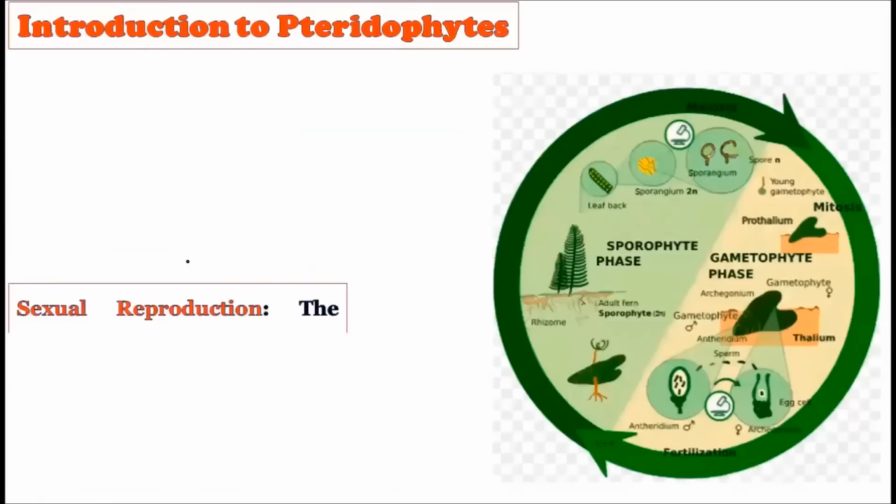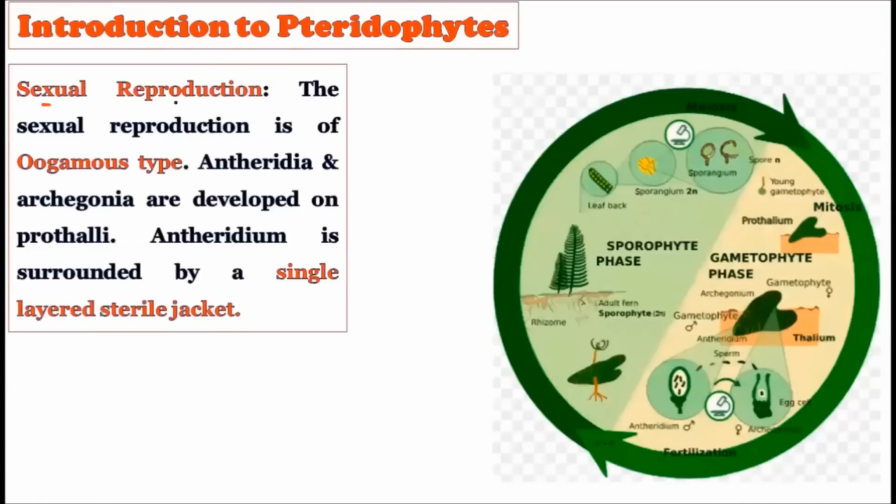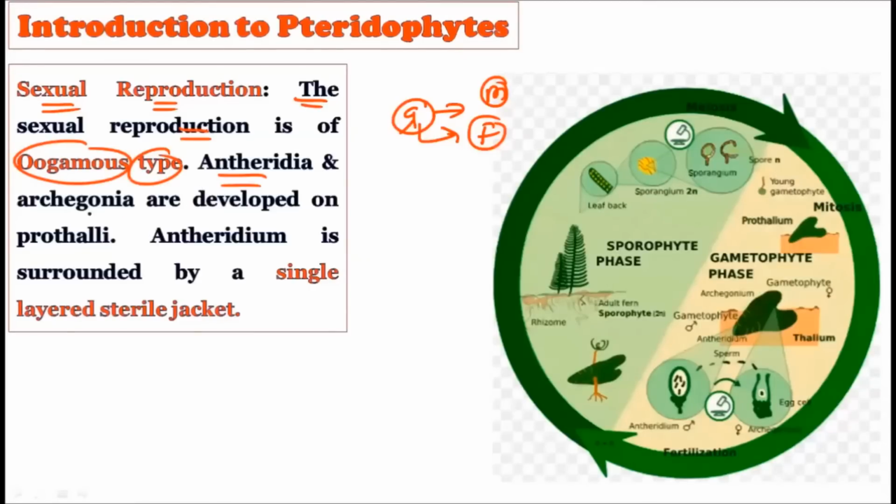So let us consider the next slide, the sexual way of reproduction. Once the gametophyte is produced, it will produce the male sex organs and the female sex organs, which fuse to form the zygote. The sexual reproduction is the oogamous type. The antheridia and the archegonia are developed on the prothalli. On the gametophyte or prothalli, the male sex organ, the antheridia, and the female sex organ, the archegonia, are created.